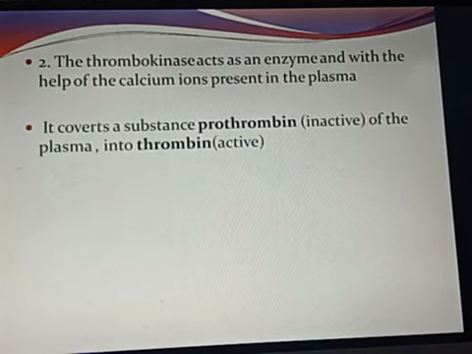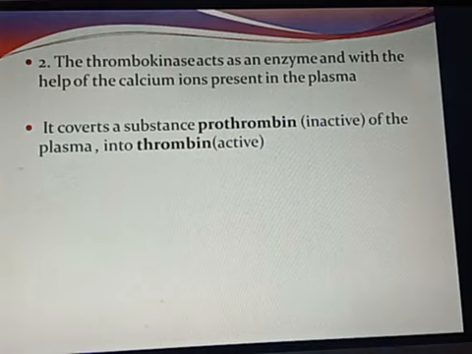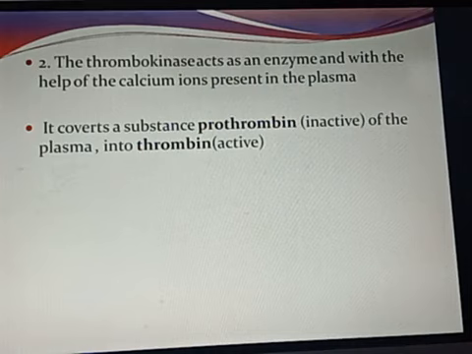It converts the inactive form of the plasma, that is prothrombin, into an active form, that is thrombin. What converts this prothrombin into active thrombin? It is the thrombokinase, along with the help of calcium ions. So that will convert the inactive prothrombin of the plasma into active thrombin. What happens next? Let's see.